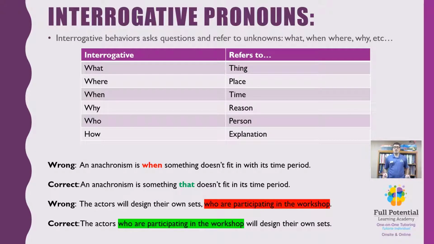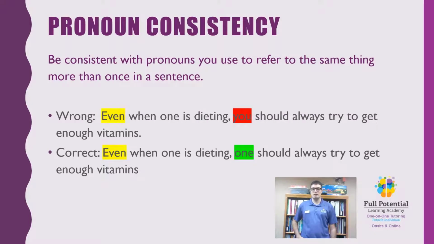We can also see mistakes with interrogative pronouns when the pronoun itself is too far from the subject. For example, the actors will design their own sets who are participating in the workshop is incorrect. A better way to say it is the actors who are participating in the workshop will design their own sets. By switching it around, we have a clearer meaning. And by finding interrogative pronouns and making sure we remember what they refer to, we can spot inconsistencies with interrogative pronouns more easily.